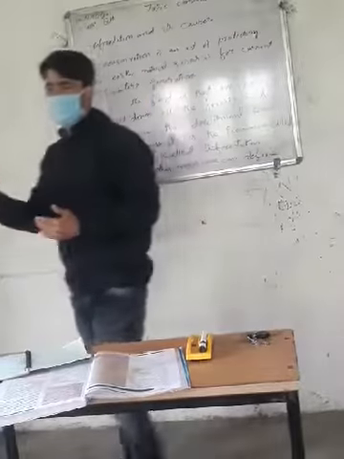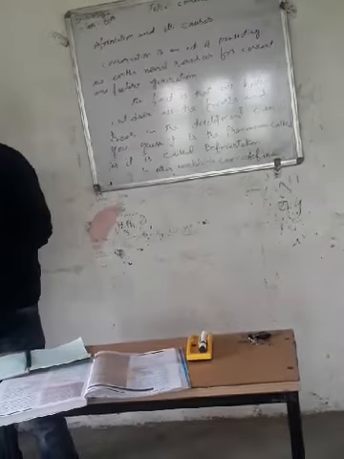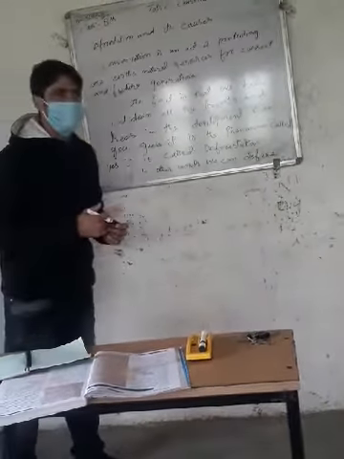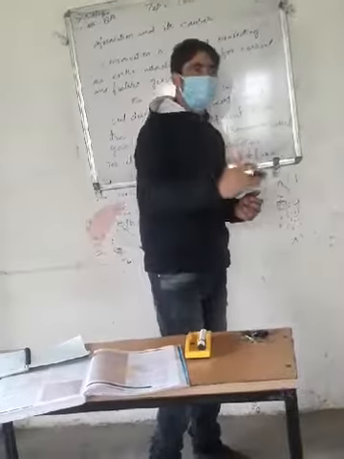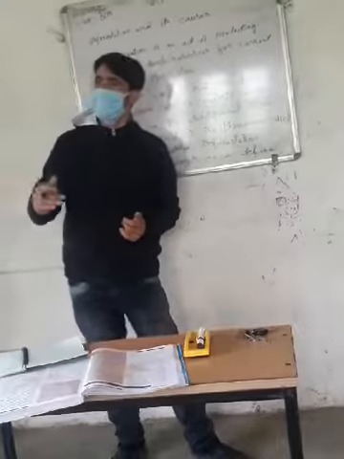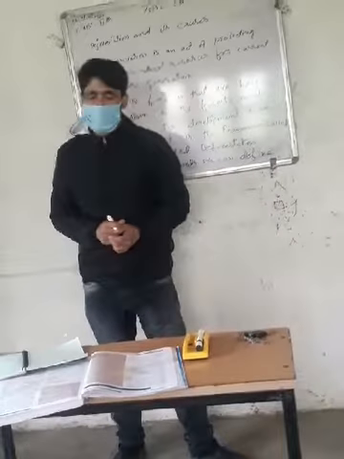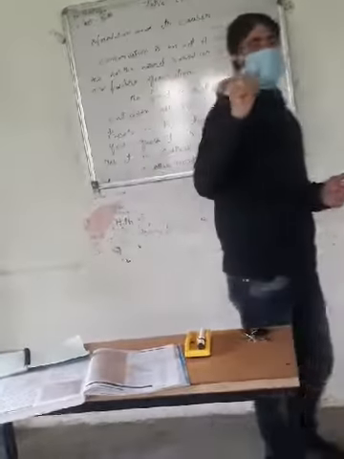It disturbs the ecological balance of the earth, because the level of carbon dioxide increases and the level of oxygen decreases. So there are some consequences also.